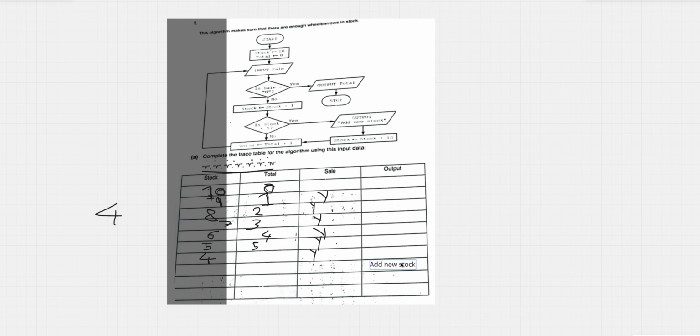Output. We output the next step. So, output add new stock. Now, the next step after that is stock plus 10.